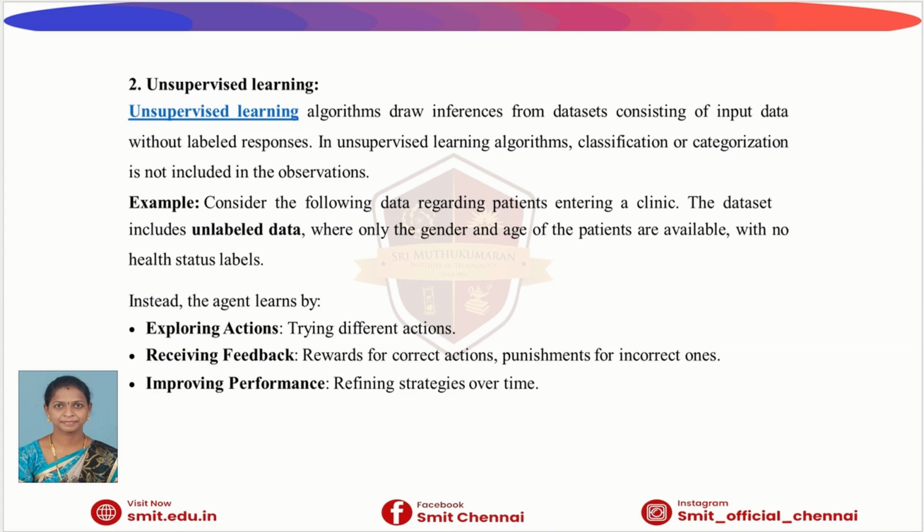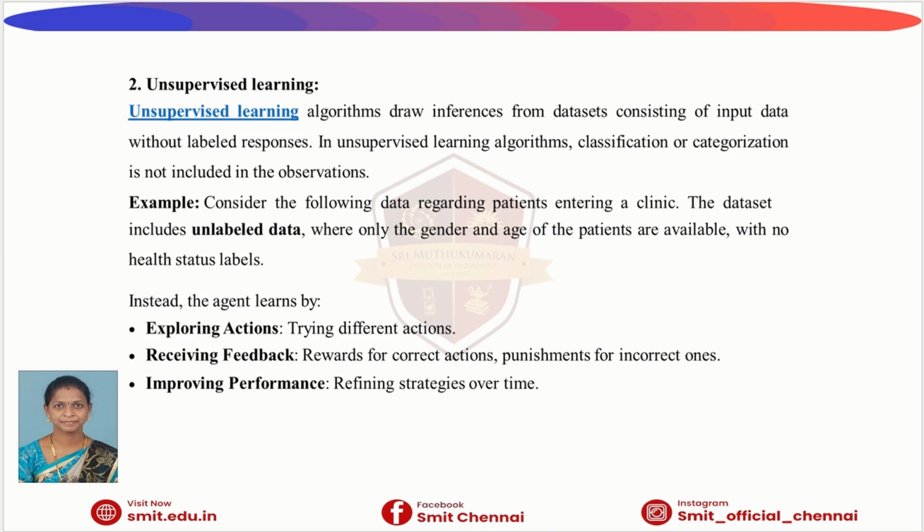Next, another important type of machine learning is called unsupervised learning. In supervised learning, we give the system data along with correct answers, but in unsupervised learning, we do something different. We only provide the computer with raw data. We do not give any labels or answers.